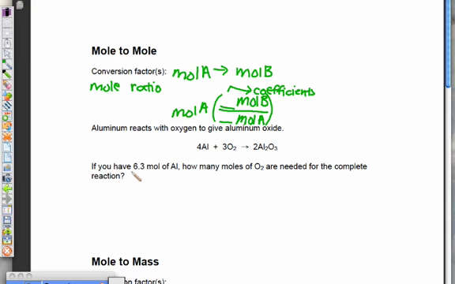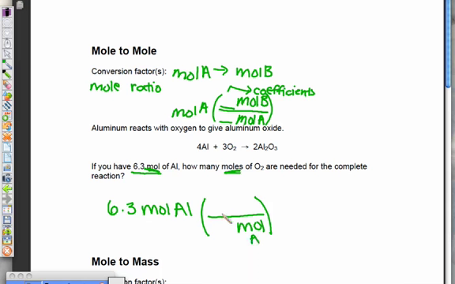So we are given 6.3 moles. We're given the units of moles, and they're asking for moles. So this is a mole-to-mole problem. So we have 6.3 moles of aluminum. The units on the bottom, so that we get our units to cancel out, has to be moles of aluminum, and on top it will have to be moles of oxygen, since we're asking for oxygen.